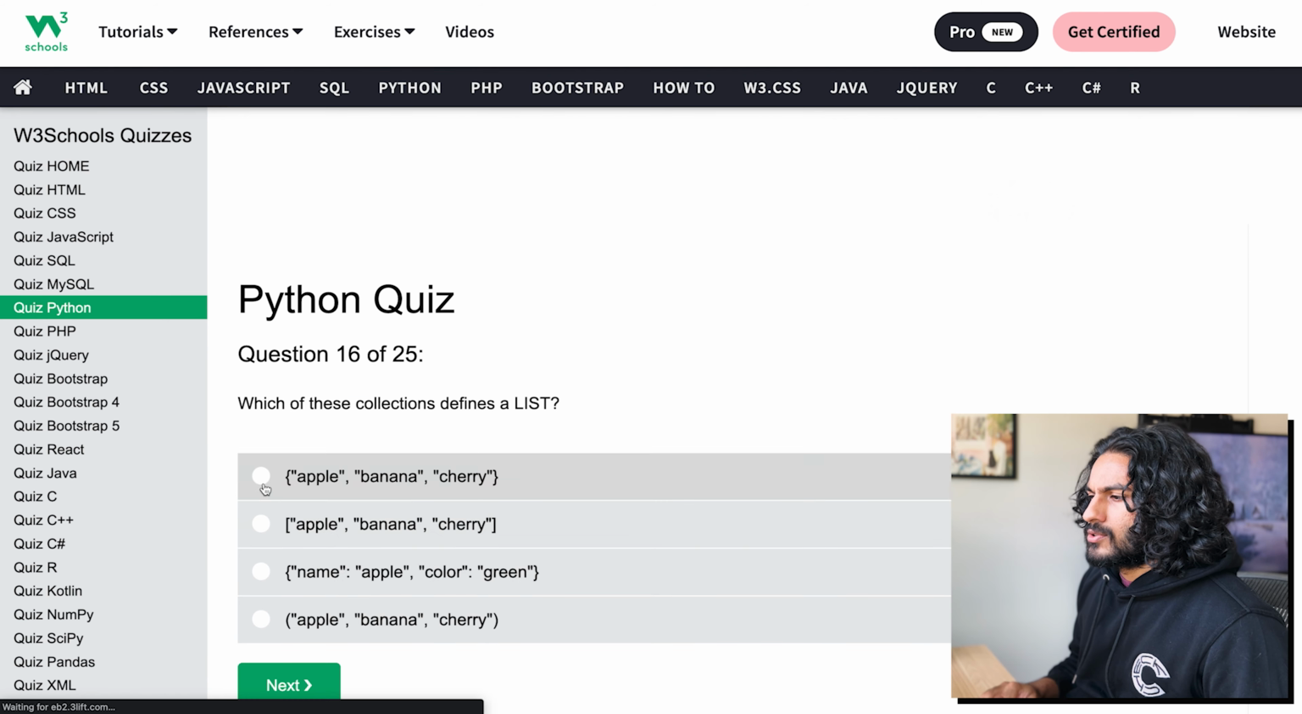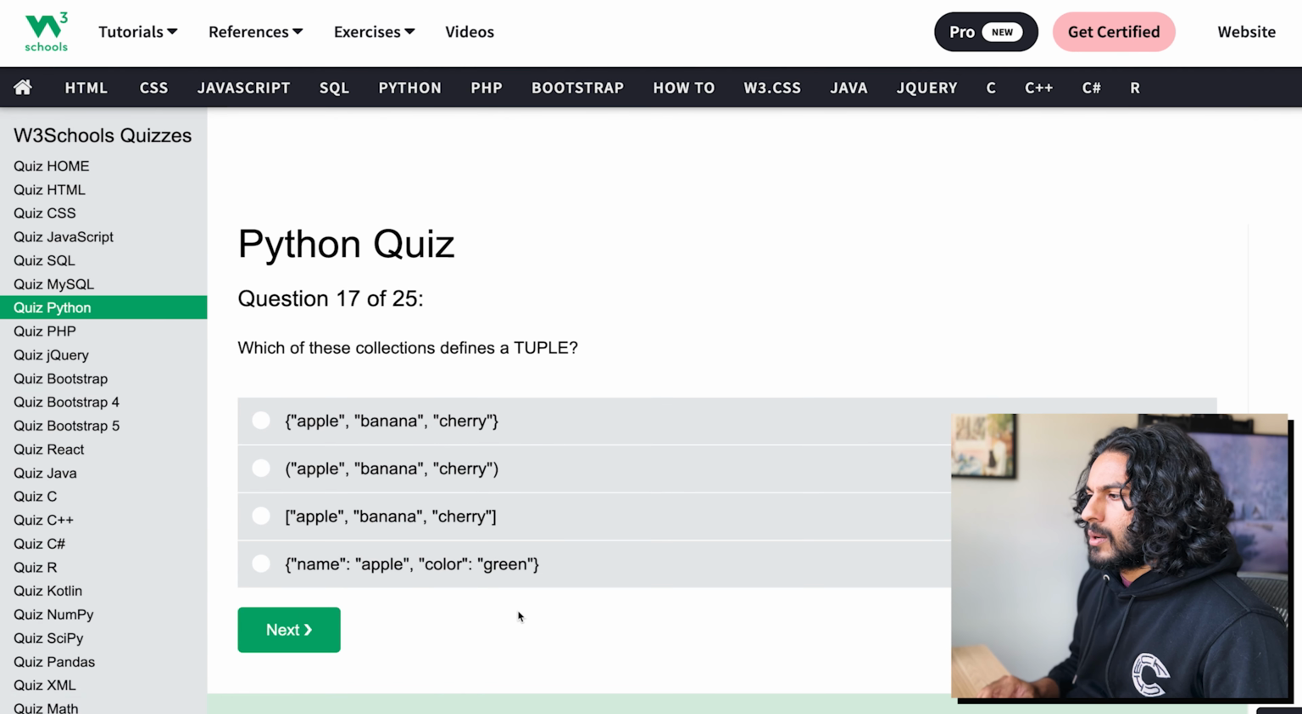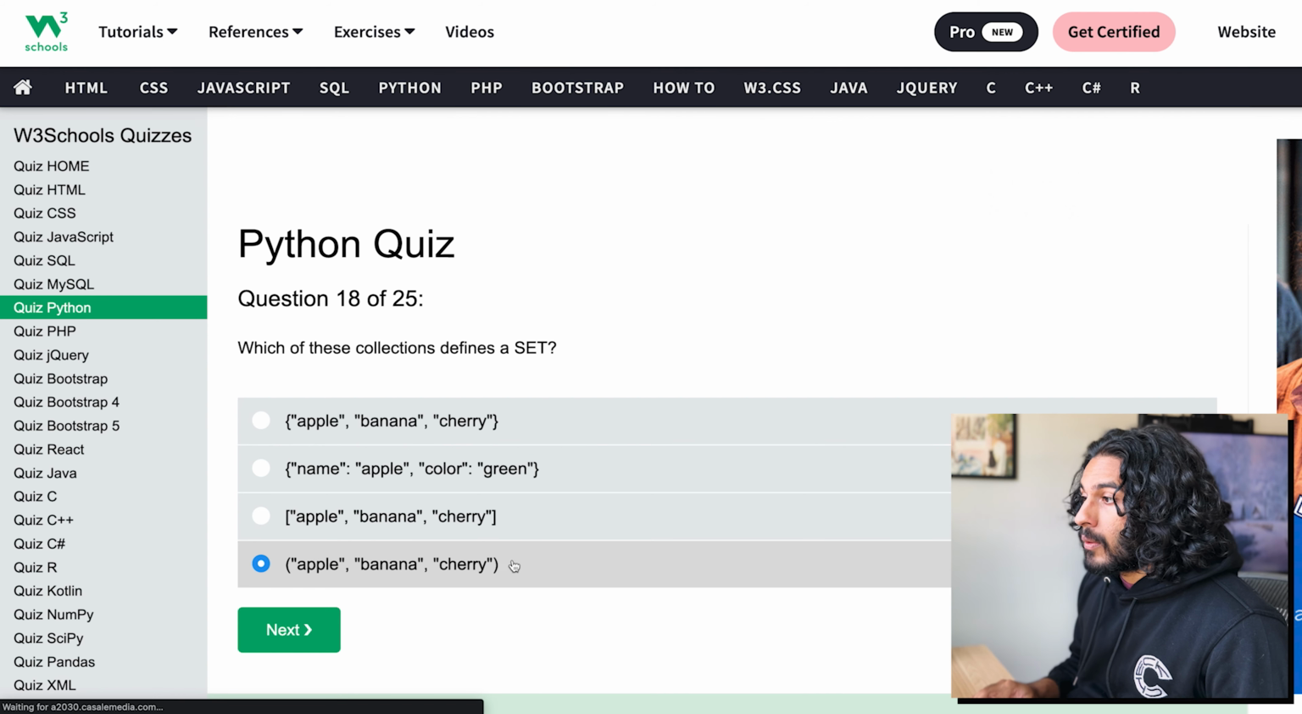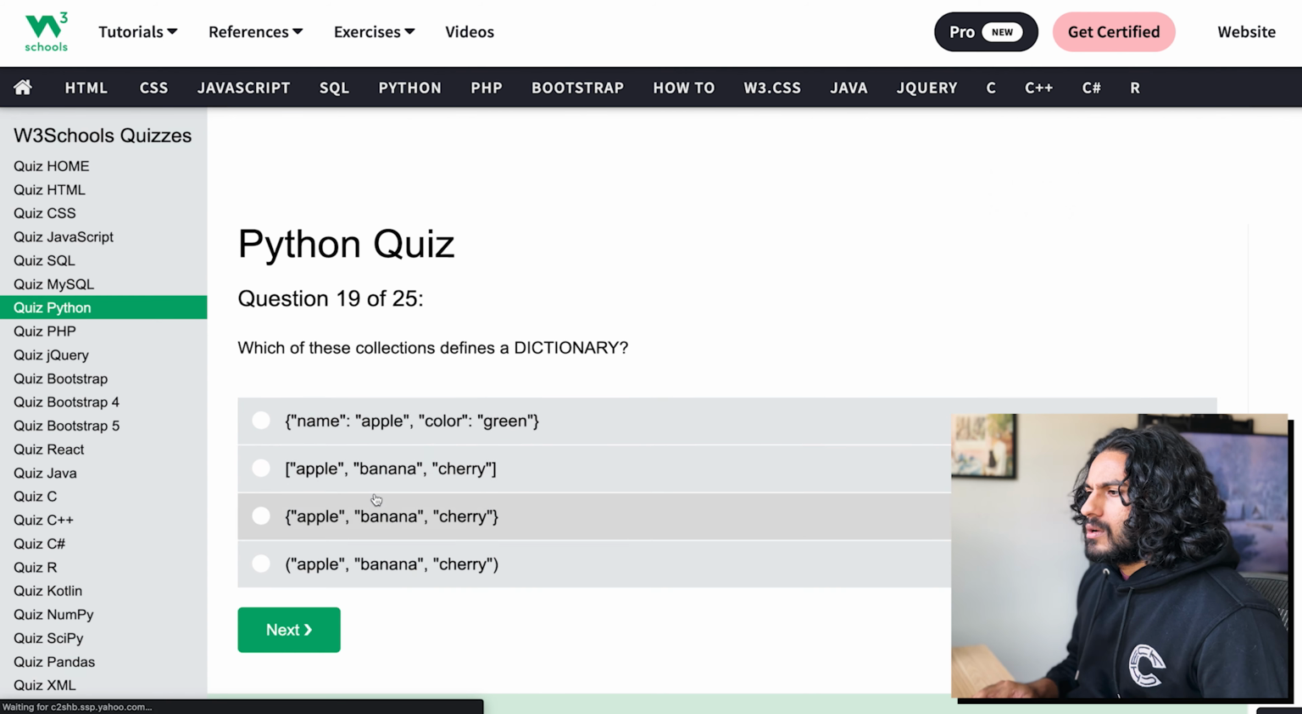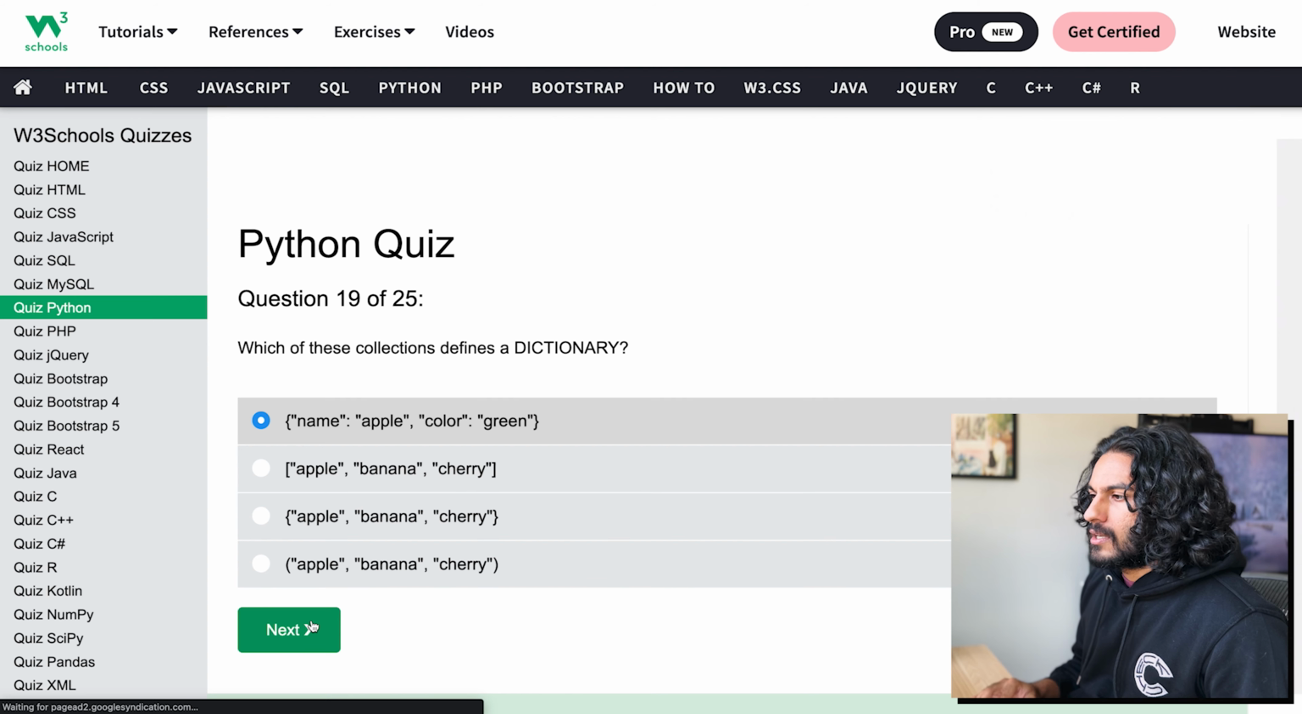Which of these is a list? You just need the braces. A tuple is with parentheses. A set is also with parentheses. Oh, wait. Let's make sure there's not duplicates in here somewhere. A dictionary is this guy, because you need a key and a value pair.